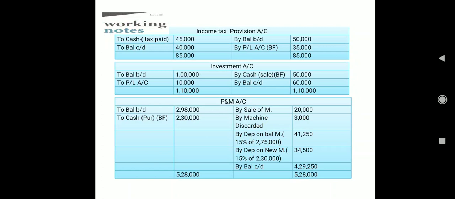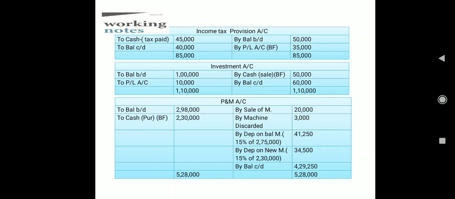And then we need to calculate just the balancing figure. The balancing figure on the credit side shows that this much new provision we have made during the year towards income tax, and this we are going to treat as a non-cash expense. So 35,000 non-cash expense and 45,000, that is your tax paid, application of fund.